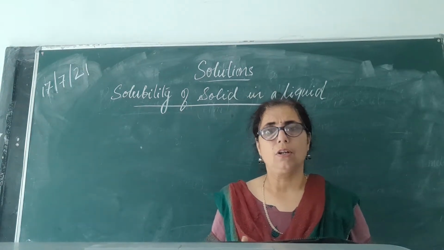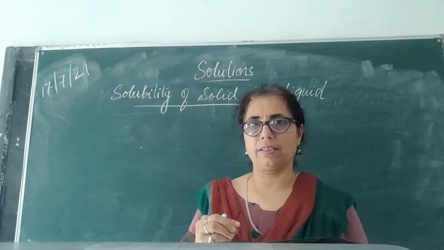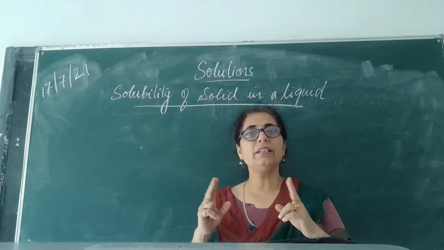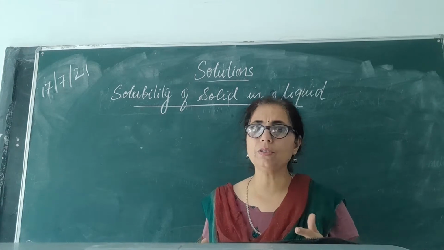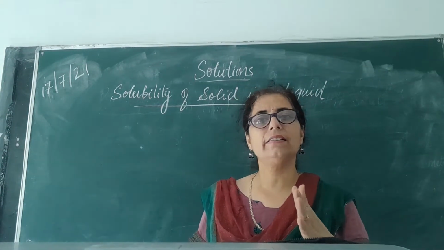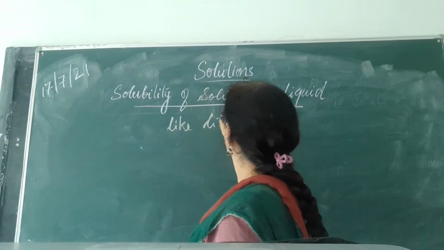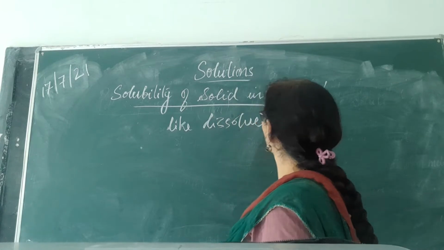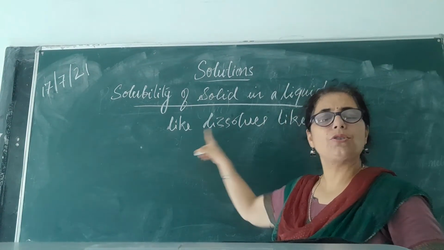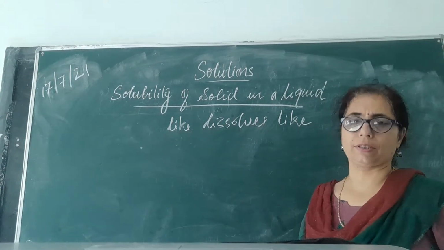Whenever a solute is dissolved in a solvent, it is only possible when the nature of the two, that is the solute and the solvent, is almost the same. That is, like dissolves like. It follows the rule like dissolves like. The nature of the solute should be the same as the nature of the solvent. Then only it is possible.